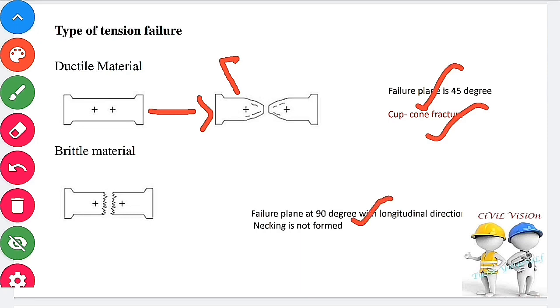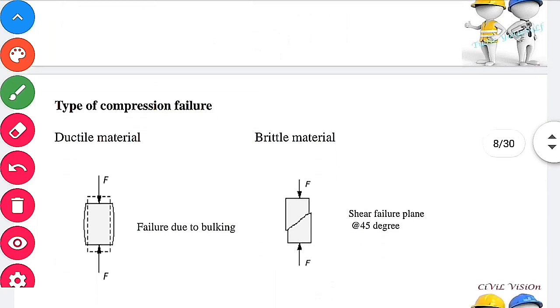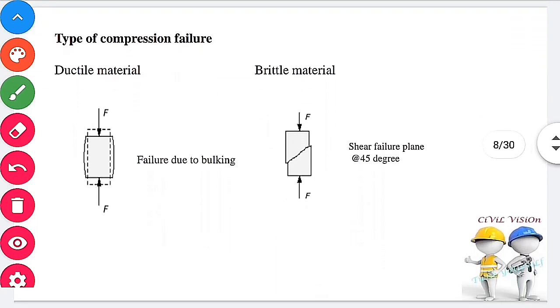Necking is not formed in brittle material, but in ductile material necking is formed. Type of compression failure. In ductile material, the failure is like buckling. In brittle material, shear failure takes place at 45 degrees.